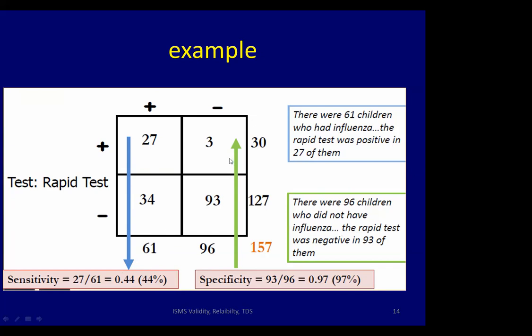The specificity is this column here, which is the negative by the gold standard. There were 96 children who did not have influenza by the PCR gold standard. 93 of them were called negative by the rapid ELISA test. Therefore, the specificity is 93 divided by 96, which comes to 0.97 or 97%. Now, I hope that is clear, because that is often the bedrock test which is often produced.